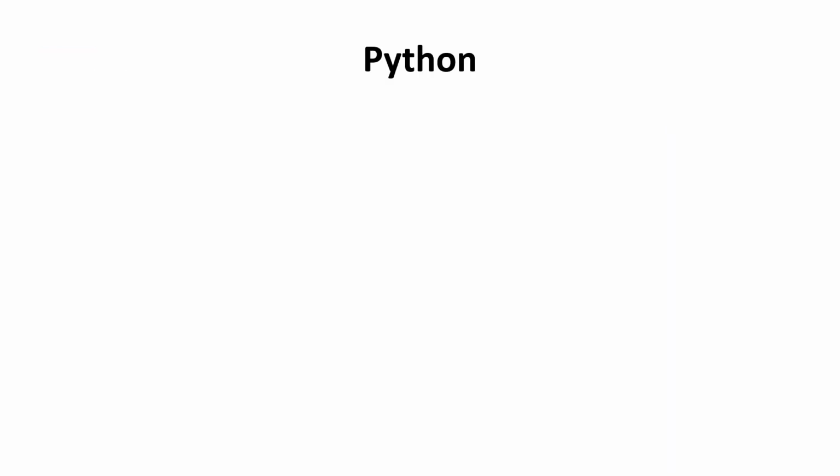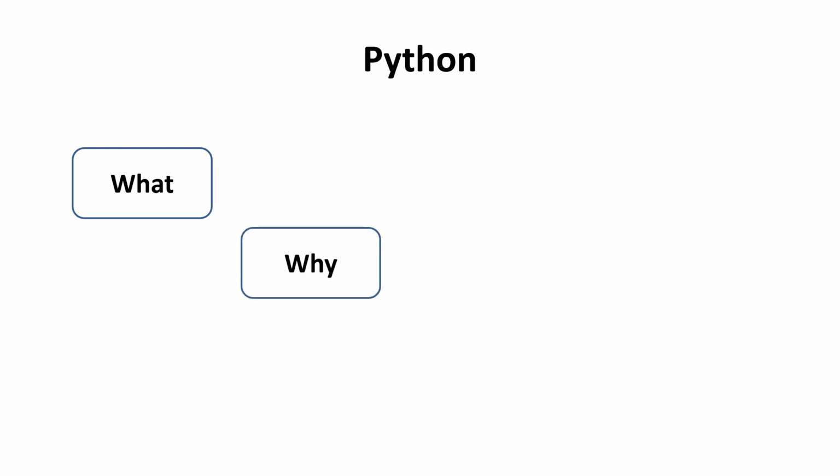If you want to have a proper idea regarding the Python programming language, you have to be strong in these three things: What is Python? Why are we using it? And how to use it? First of all, let's discuss what Python is and why we use it.